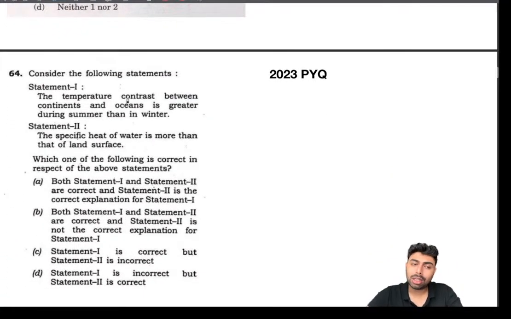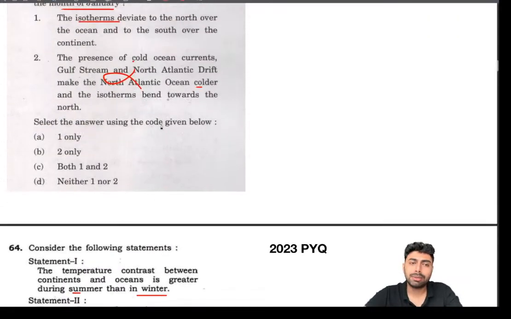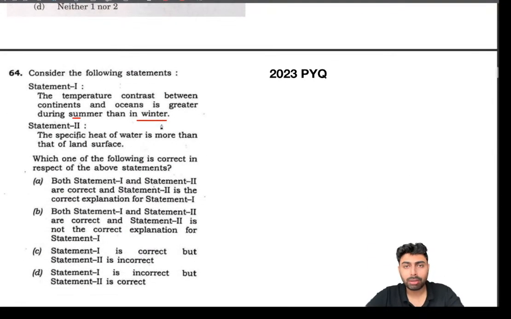Again, the temperature contrast between continents and ocean is greater during summer than winter. Classic mix-up. It's actually, contrast is higher in winter than summer. So that's it, and you can easily arrive at the answer. Especially in the statement question, it's very easy to arrive at the answer if you can find that one statement is wrong. These statement questions are the easiest. So this is also the wrong statement, and we can easily arrive at the answer as D.